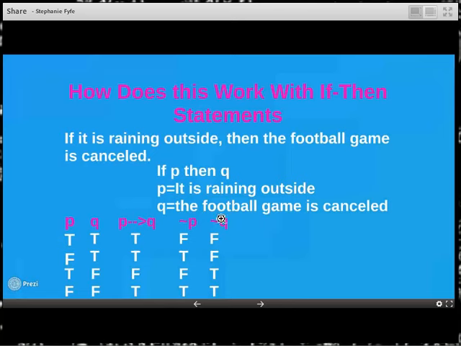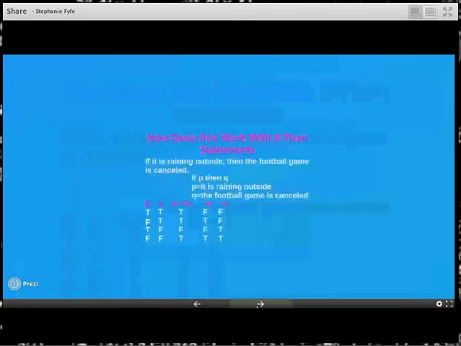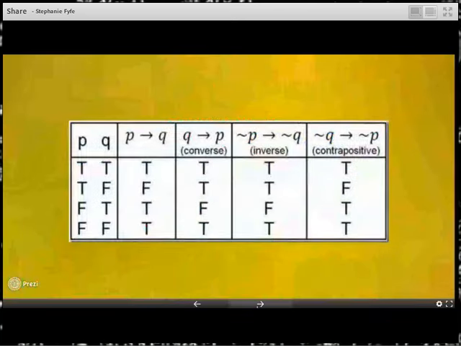Okay, so there's other things that go on here. So you can do like not P, if not P, then not Q. And later on in your book, you'll see lots of stuff like this, because there's a whole truth table to it where you're going to learn about converses and inverses and contrapositives and how they all work together, and how the truth values work together with that. But that you'll find out all about in your book. I just wanted to make sure you understood the very basics of this type of truth.